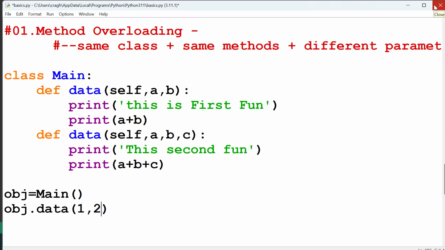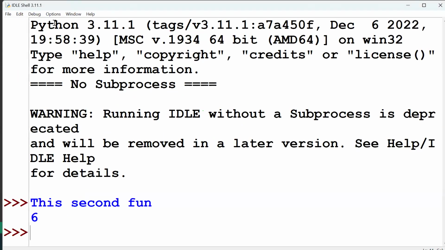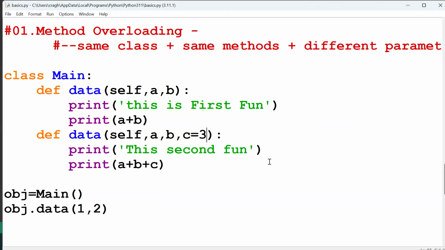What is a default argument? For the c value, I will pass a default argument. Now it works. Let's see, run. We use this default argument to achieve the overloading method.